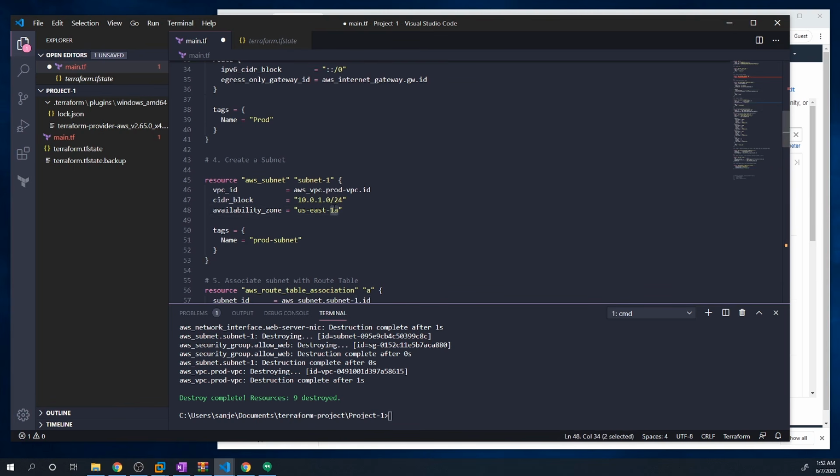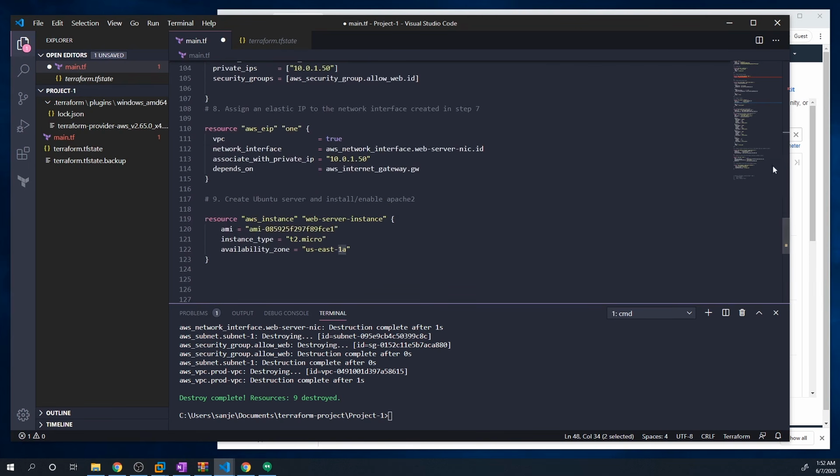And there's a reason why I hard coded the availability zone, because if you don't hard code it, Amazon will pick a random availability zone to deploy that. And I've had a couple of times where the subnet would get deployed in one availability zone, and then my interface would get deployed in another availability zone, and then I couldn't combine the two because they're essentially in two different data centers. So whenever you get an option, make sure to hard code the availability zone, or then you could lead to issues where it says like, oh, you can't have your server in one availability zone and then your subnet in another one. It just creates all sorts of issues. So anytime in the documentation it gives you an option to pass it in, go ahead and pass it in.